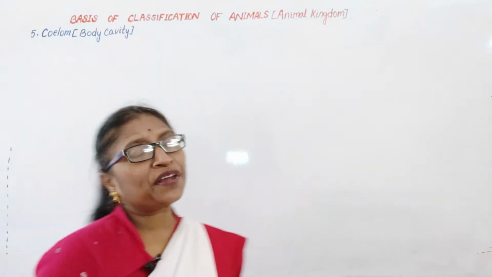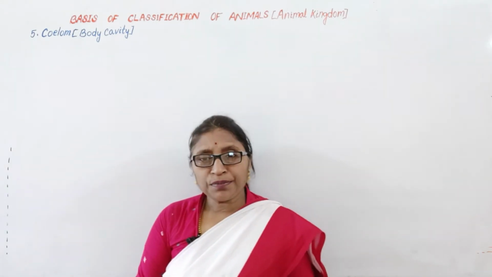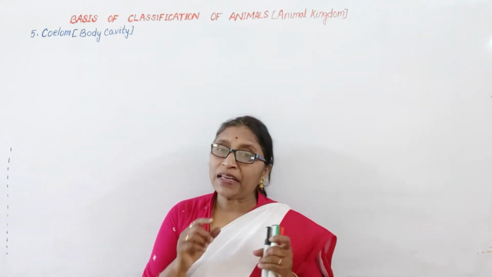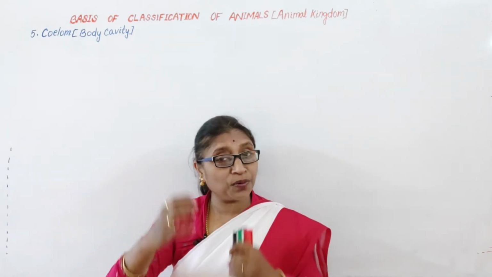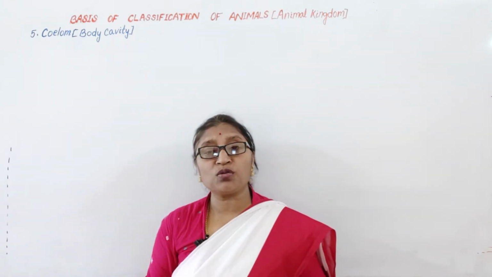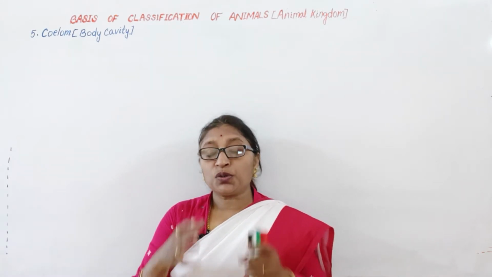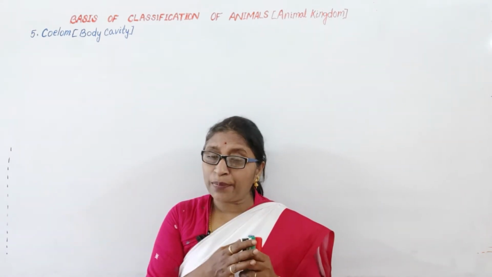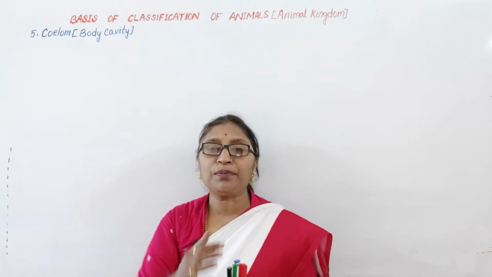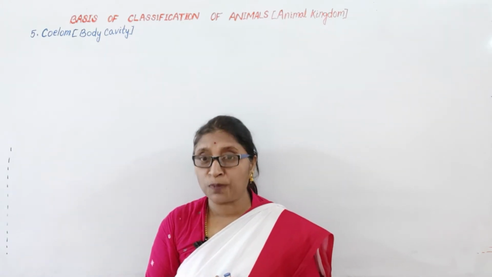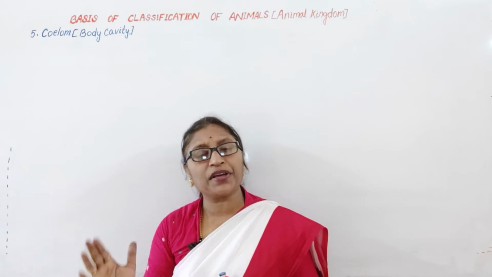Coelom or body cavity. What is coelom? The body cavity present in between the body wall and the gut wall. The digestive tract is also known as the gut. The body cavity between the body wall and the gut wall lined by mesoderm is called coelom, or the true body cavity.